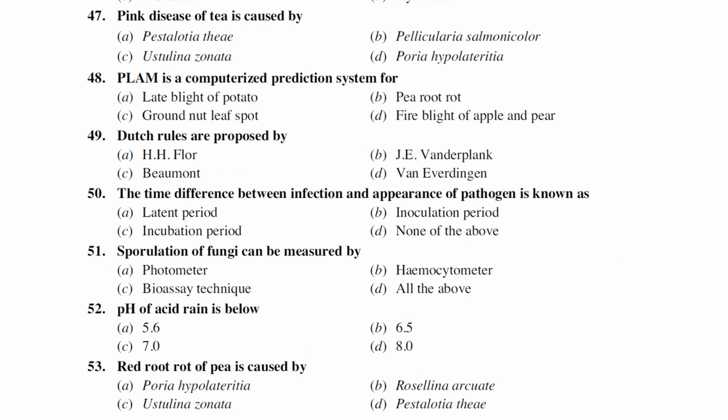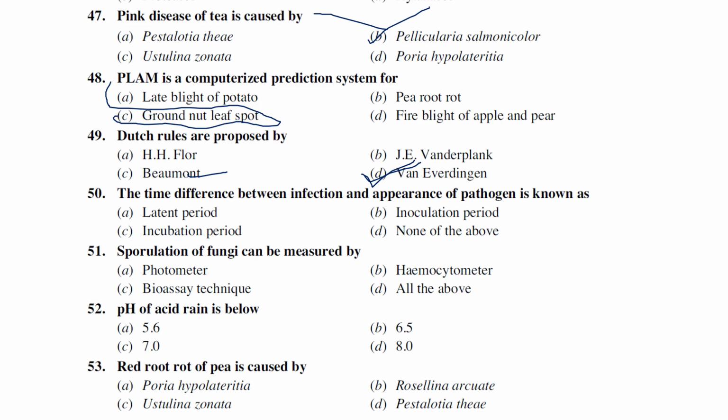Pink disease of tea is caused by Pellicularia salmonicolor. Actually, pink disease of tea is caused by Pellicularia salmonicolor. PLAM is a computerized prediction system recommended for groundnut leaf spot. Dutch rules are proposed by Beemster and Van Everdingen. Yes, Van Everdingen. So Beemster produced the Beemster rules. Dutch rules were produced by Van Everdingen. These Dutch rules are also known as the Van Everdingen rules.